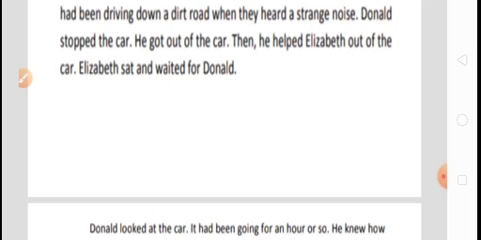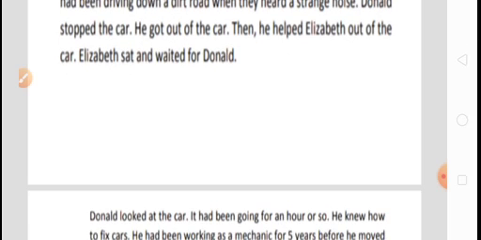Now we have already understood the grammatical aspects. Now move to the story. When they had been driving towards the church, what is going to happen? A strange noise they heard, and instantly Donald stopped the car, and then they got out of the car. So, in this way, we learned the story till now. Then he helped Elizabeth out of the car.